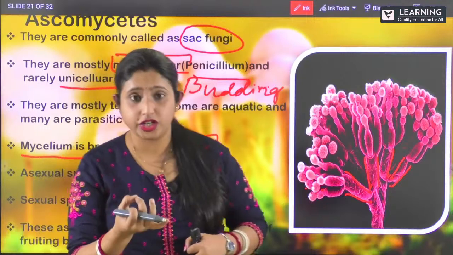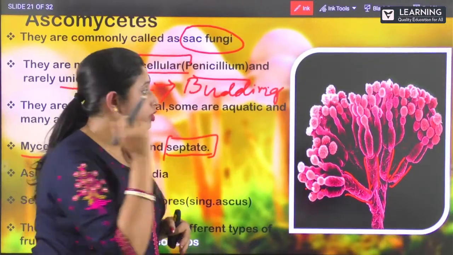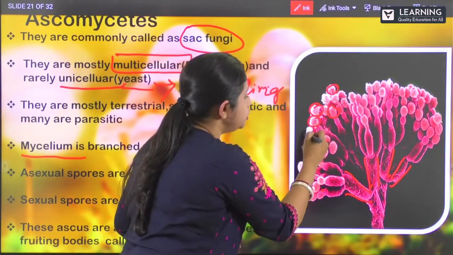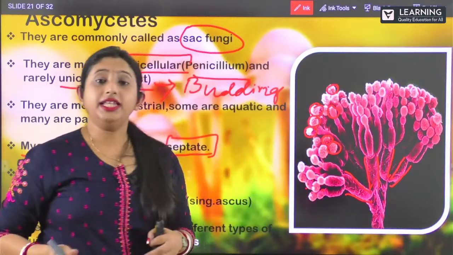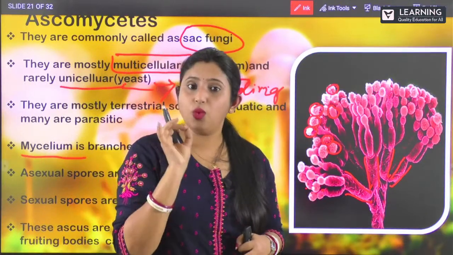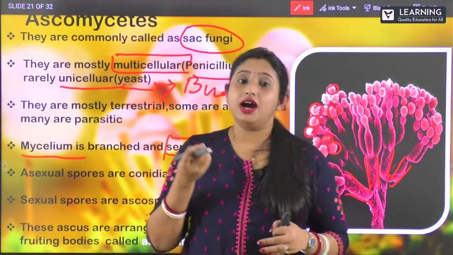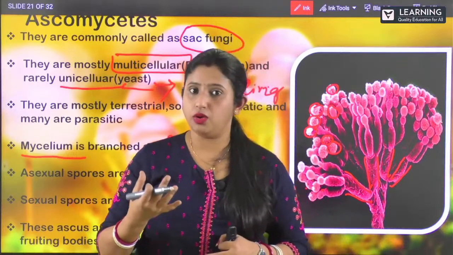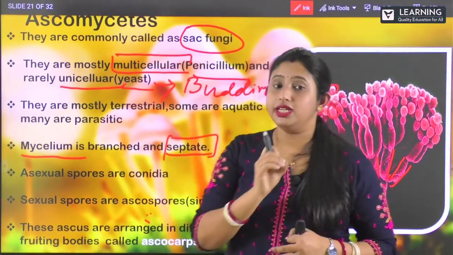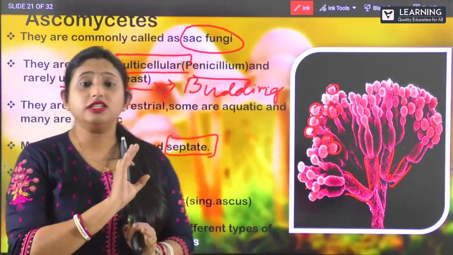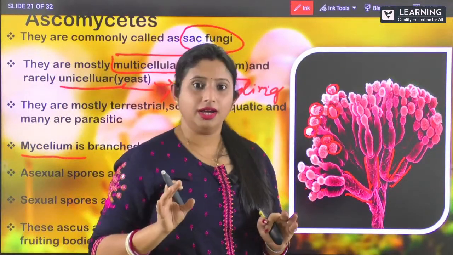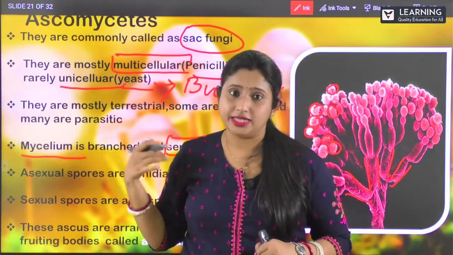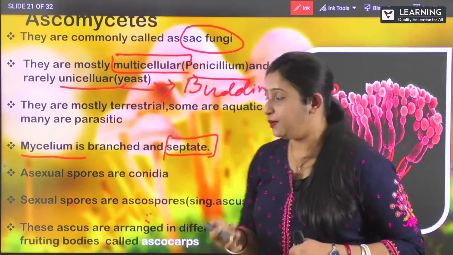So these are the fungi. They have got individual cells. You can see they have got single cells. They have individual cells and they are covered by a cell wall. Clear? So septate have individual cells and they are covered by a cell wall, whereas in case of aseptate, it will have individual cells, but they are not covered with a cell wall. Clear? So this is about septate. And what is this? Mycelium. Clear?